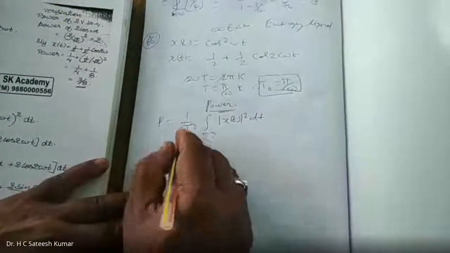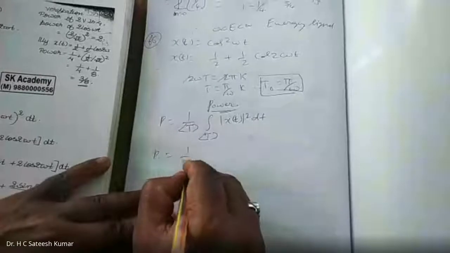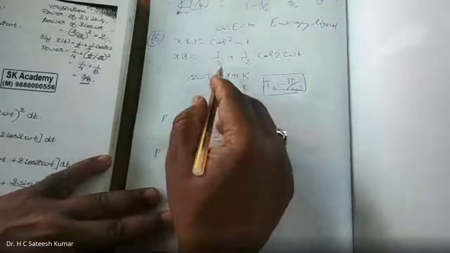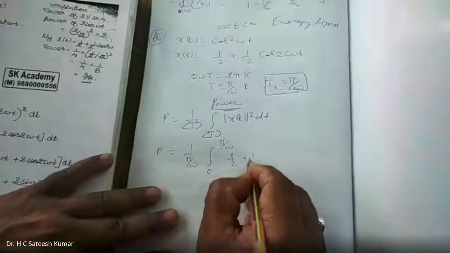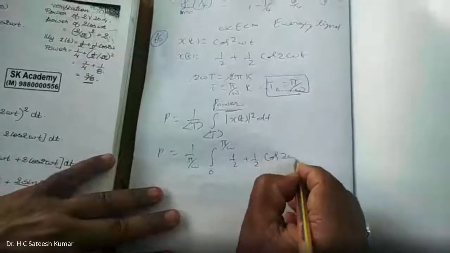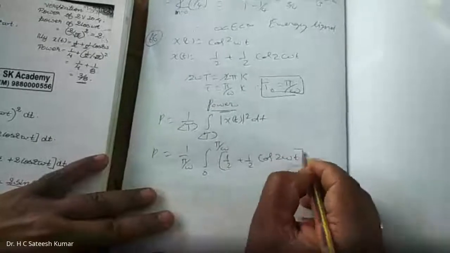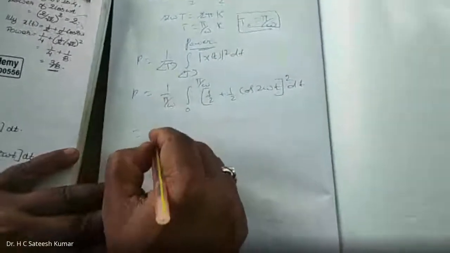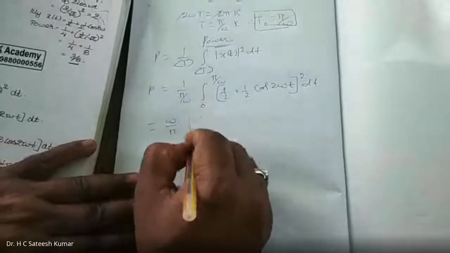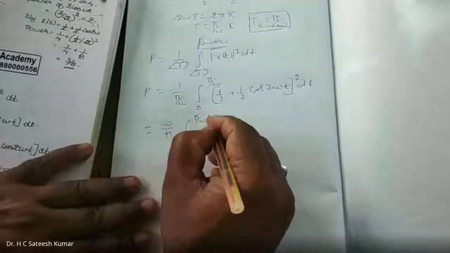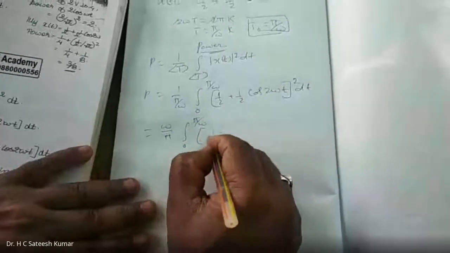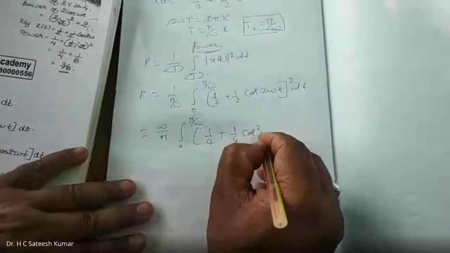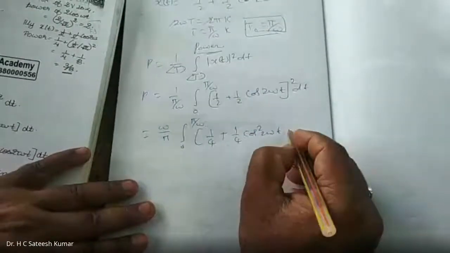The period is pi by omega, so 1 divided by pi by omega, integration from 0 to pi by omega, of 1 by 2 plus 1 by 2 cos of 2 omega t whole square dt, which is omega by pi, integration from 0 to pi by omega, a square 1 by 4 plus b square 1 by 4 cos square 2 omega t plus 2ab,